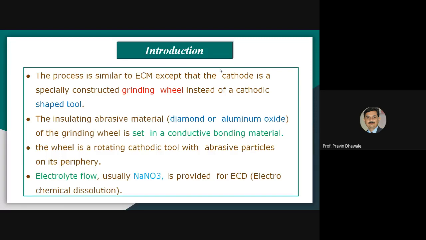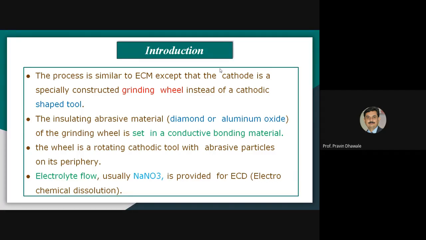Means whatever material is to be removed from the surface of the workpiece is removed because of the electrochemical dissolution process, and that process is carried out in proportion to how much current is passed through that electrolyte solution. Commonly, sodium nitrate acts as the electrolyte solution in electrochemical grinding.